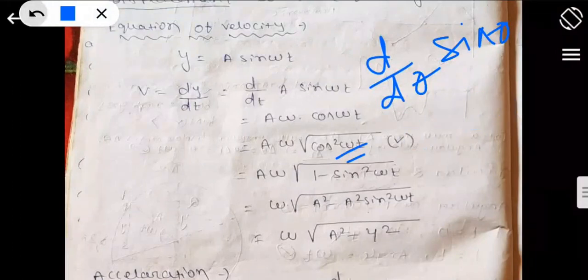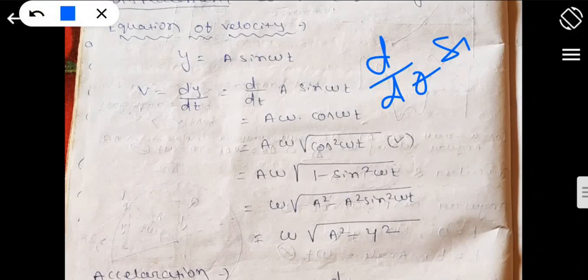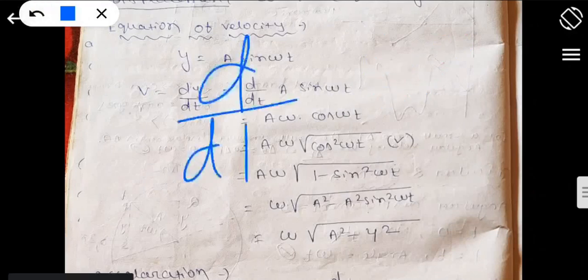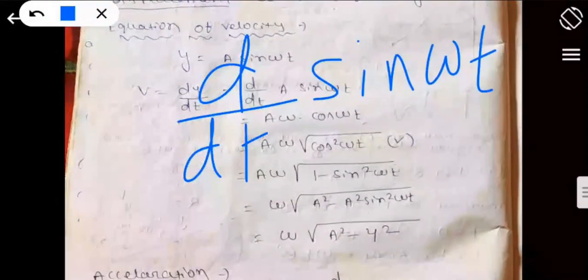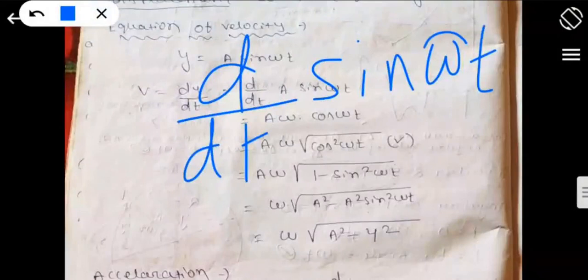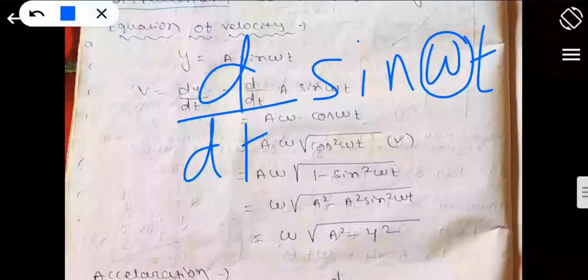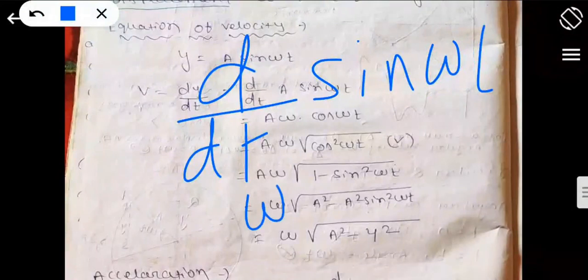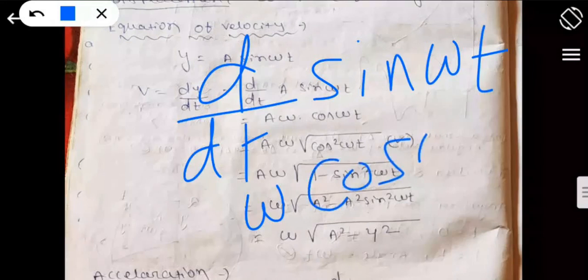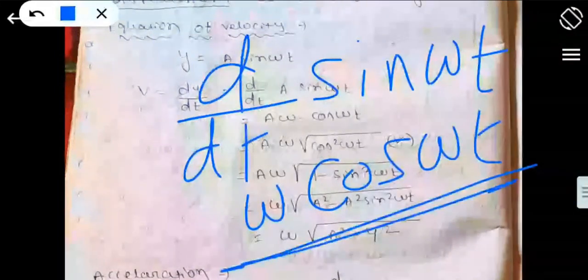But here if I take d by dt of sine omega t, then the formula will be quite changed. There is a constant, omega, so the constant will be written outside, omega, and the differentiation of sine omega t is cos omega t. So the formula is omega cos omega t.